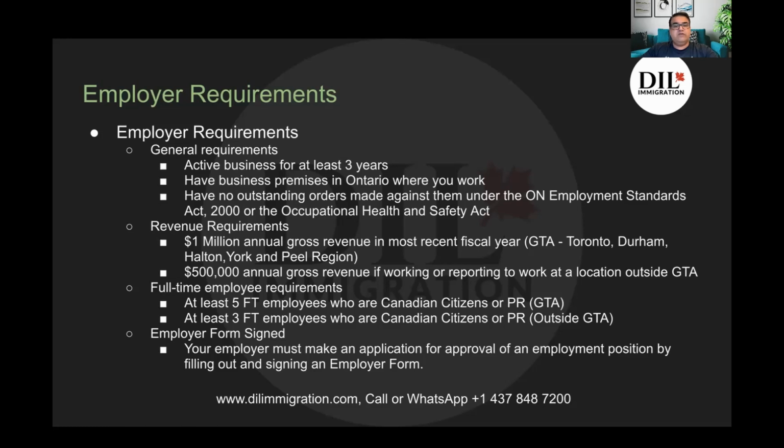So 1 million annual revenue in the most recent fiscal year if the employer is based out of GTA, and it's half of that, which is half a million annual gross revenue, if they are operating from a location outside GTA. Then you have full-time employee requirements: at least 5 full-time employees who are Canadian citizens or PR if it's in GTA, and 3 if they are outside GTA. And the last but not the least, very important, is they have to fill the employer form, right? This is not your normal job offer. You have to get the employer to sign that specific form, which is listed on the website.